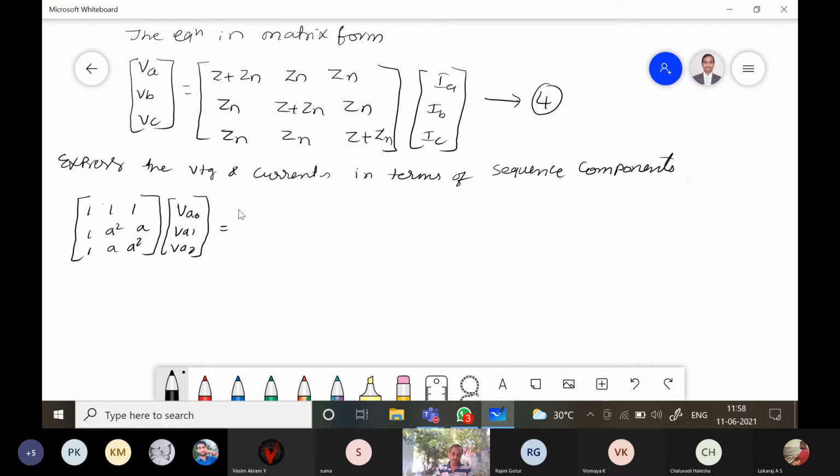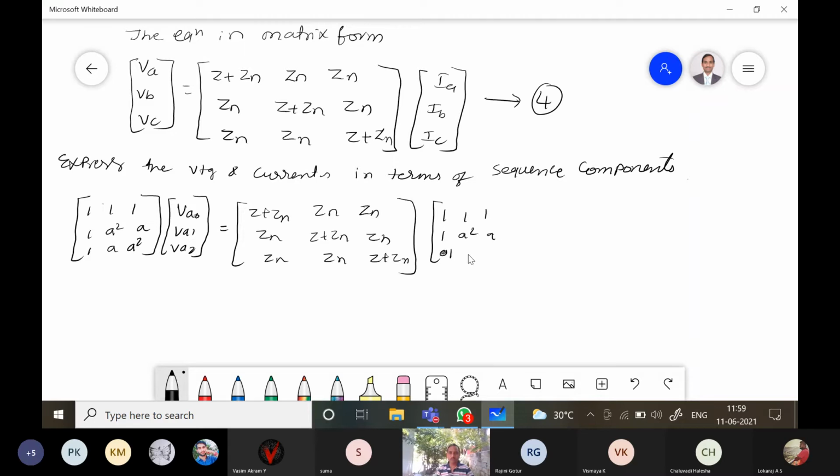This is equal to, write as it is, the matrix Z plus Zn, Zn, Zn; Zn, Z plus Zn, Zn; Zn, Zn, Z plus Zn. And write Ia, Ib, Ic in terms of the symmetrical, that is sequence, components. Again the A matrix: 1, 1, 1; 1, A squared, A; 1, A, A squared.